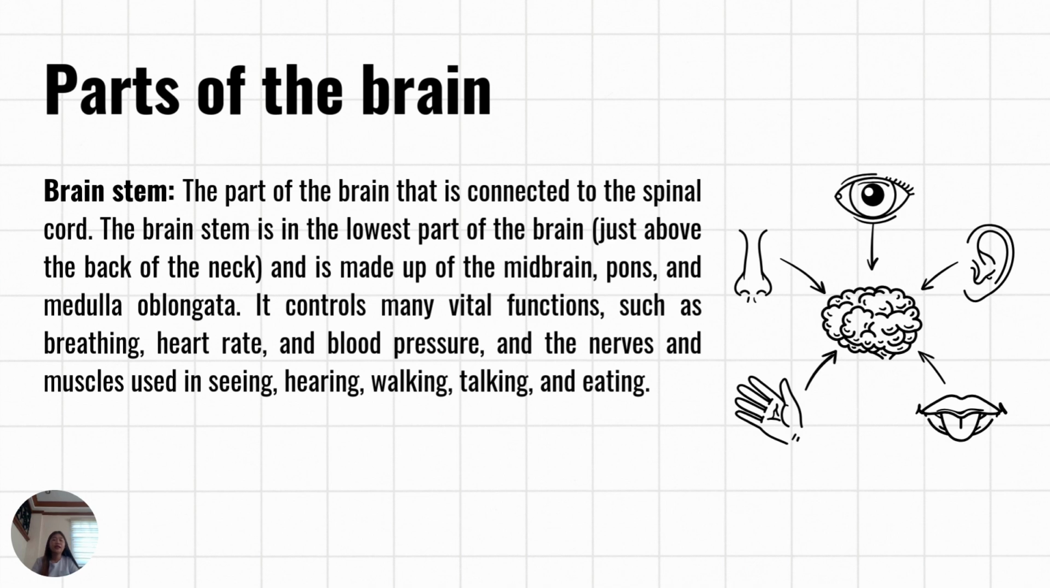Next part of the brain is brainstem. The part of the brain that is connected to the spinal cord. The brainstem is the lowest part of the brain, just above the back of the neck, and is made up of the midbrain, pons, and medulla oblongata. It controls many vital functions such as breathing, heart rate, and blood pressure, and the nerves and muscles used in seeing, hearing, walking, talking, and eating. And our brainstem sends messages to the rest of your body to regulate balance, breathing, heart rate, and more.